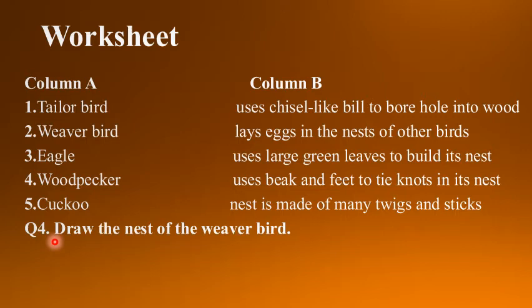Then next, tailor birds build nest on cliffs? No. Eagles and vultures, means birds of prey or raptors, always build their nest on cliffs. Okay, so this statement is false. Next one, hummingbirds bore holes into hard tree trunks to make nests. Do hummingbirds bore holes in hard tree trunks? No. So this is false.